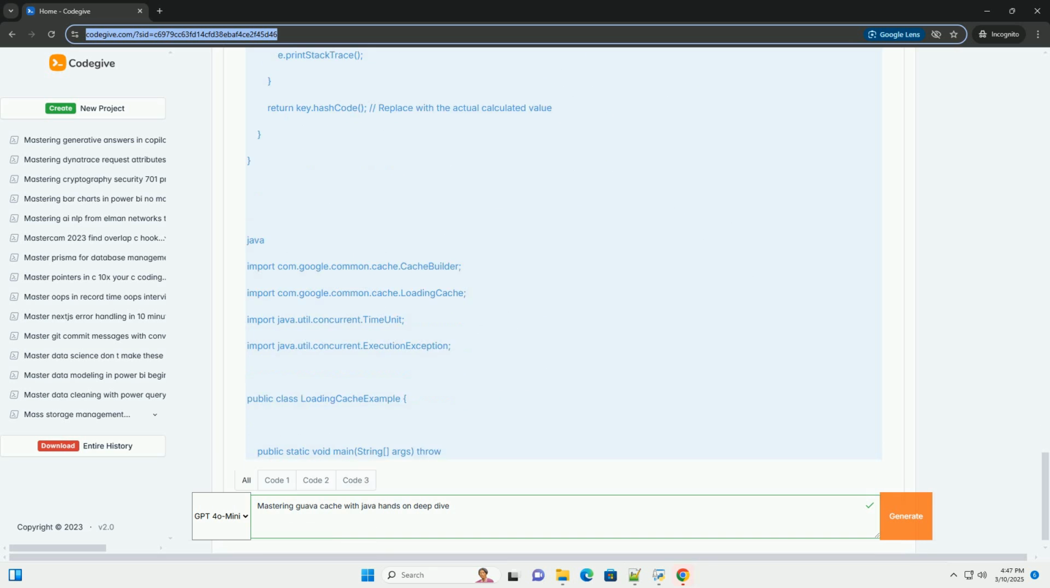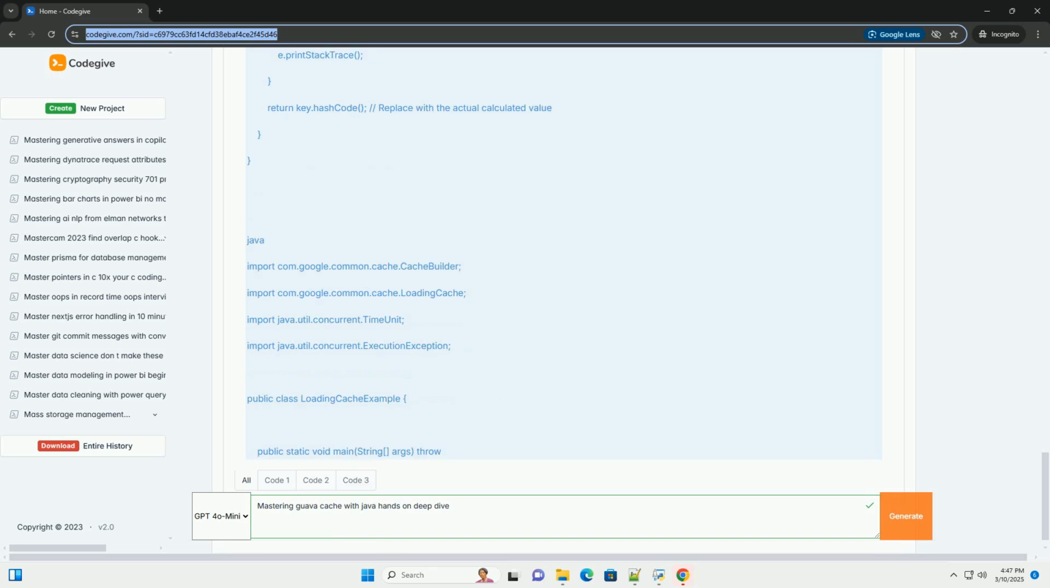This is a placeholder function that simulates a computationally expensive operation. In a real-world scenario, this would be replaced with your actual logic to retrieve or calculate the value for the given key. For example, you might make a database query or perform a complex calculation.